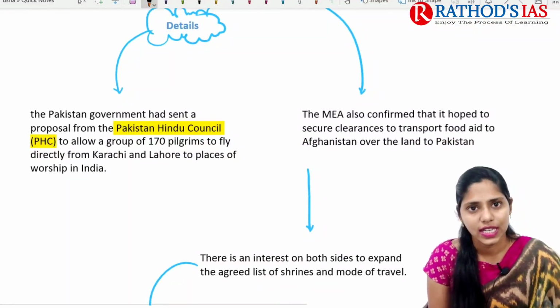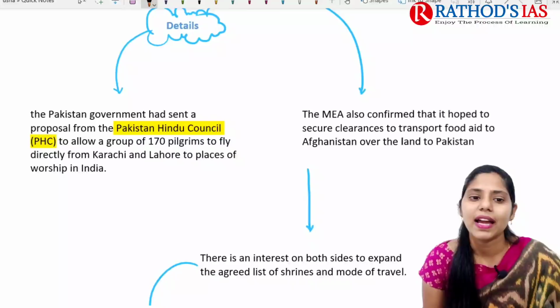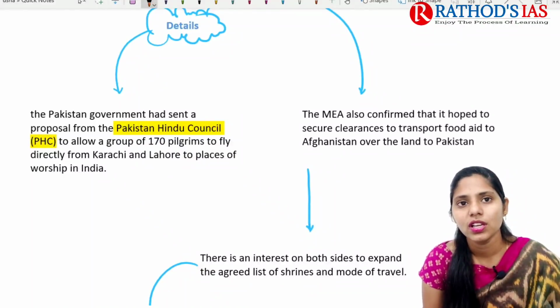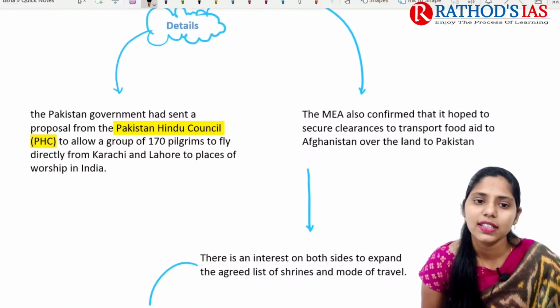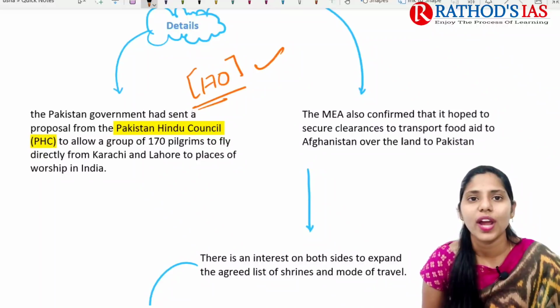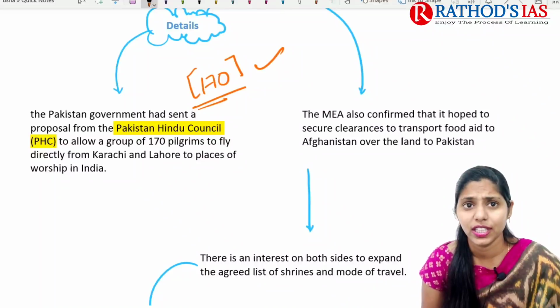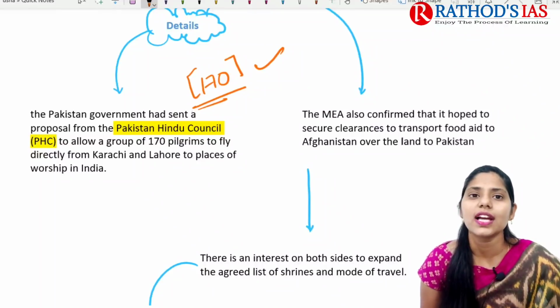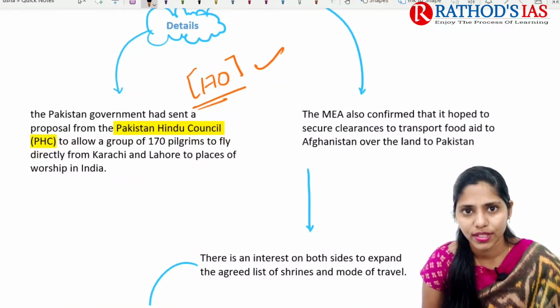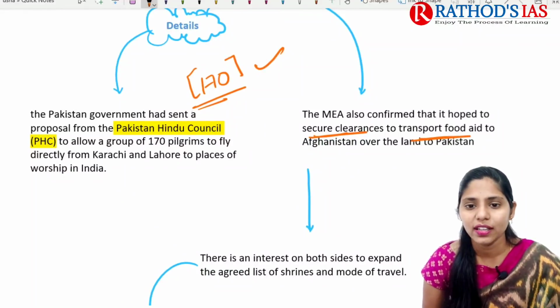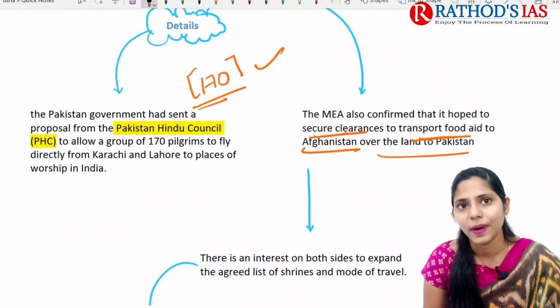If we talk about details, it says that the Pakistan government had sent a proposal, mainly from the Pakistan Hindu Council, saying that India needs to allow about 170 pilgrims to fly directly from Karachi and Lahore to the places of worship in India, by using airways, that is flights. In this context, the Ministry of External Affairs also confirmed that it hoped to secure clearances to transport food aid to Afghanistan over land through Pakistan.